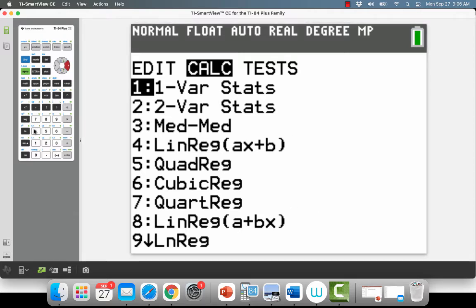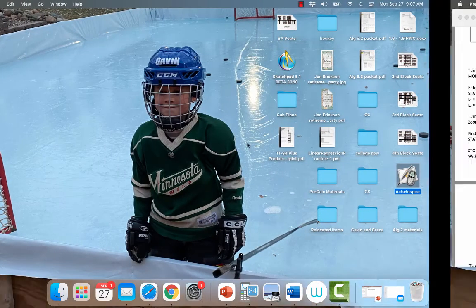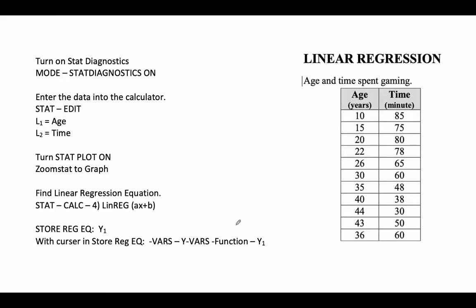We're going to use number 4, okay? And I hit 4. So here, now, if you read this, it says the X list is L1. That's correct. The Y list is L2. This is not a frequency table, so we're not concerned about that.